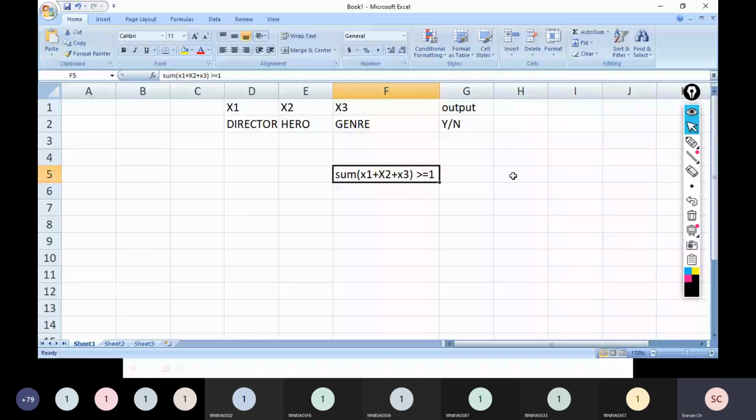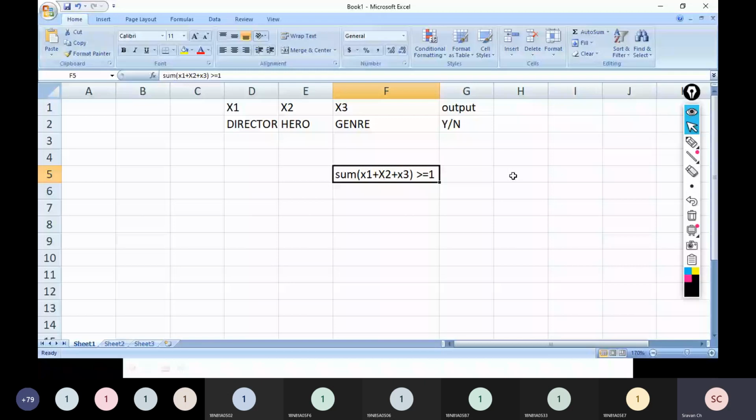If any one of them is true, you will go for the movie. So even in that case, it is linearly separable. But the difference between the previous example and this example is that in the previous example we had only two parameters, so a normal xy plane is sufficient, but here we have three parameters. So xyz, a third axis, will also come into picture. So you have to go for a hyperplane, right? Hyperplane.